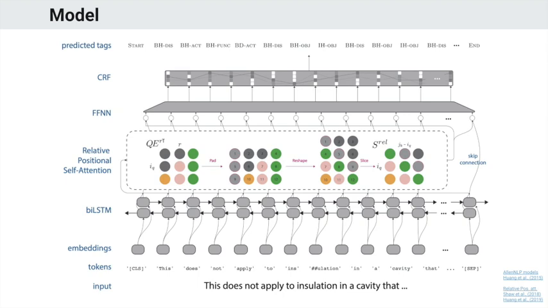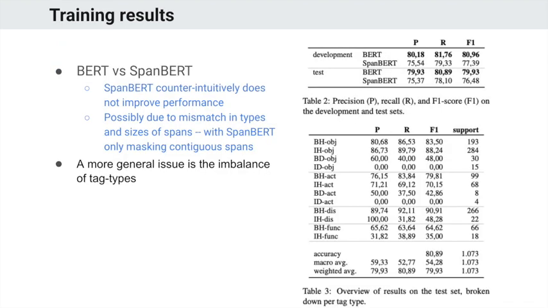For the model, we use a straightforward BiLSTM with a conditional random field on top. The thing we do add is relative positional self-attention, which provides some information about preceding and following tags, and that does improve performance a bit.